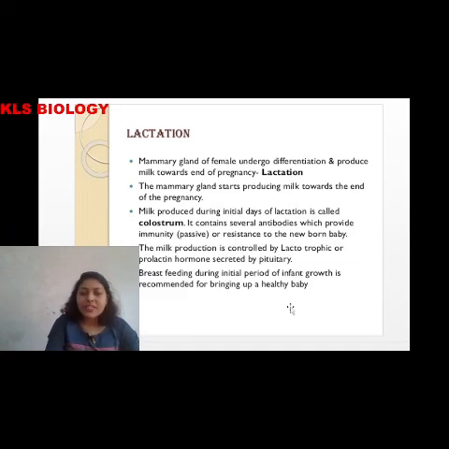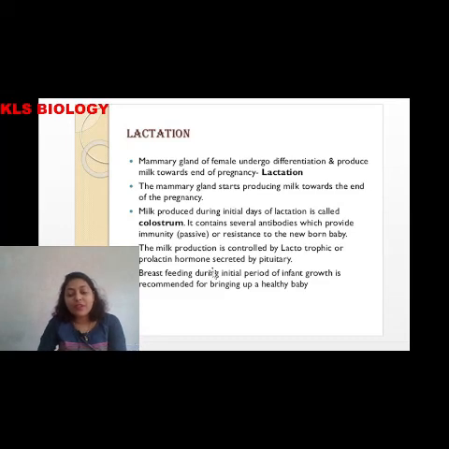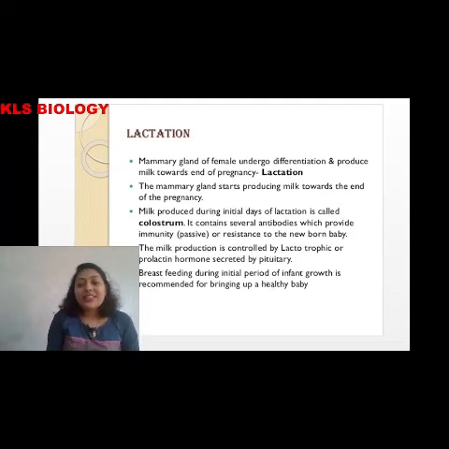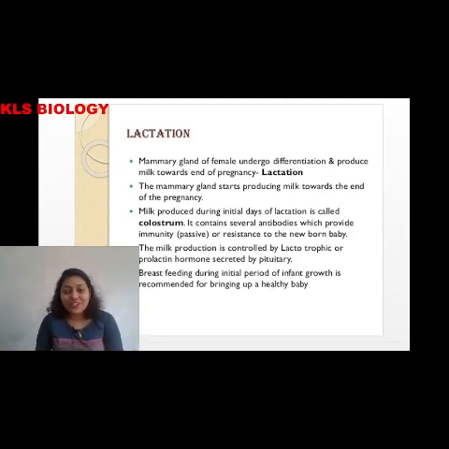Okay, so breastfeeding during the initial period of infant growth is recommended for bringing up a healthy baby, because colostrum has the majority of the antibodies, especially IgG. Okay, so this is the end of the human reproduction class.